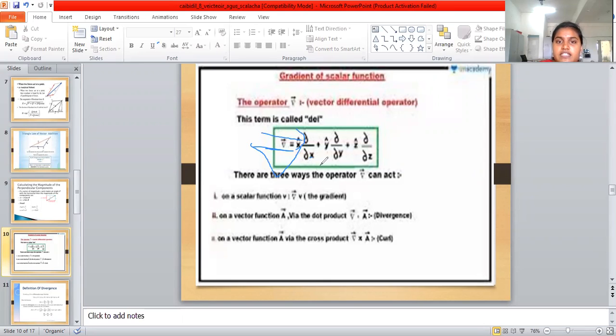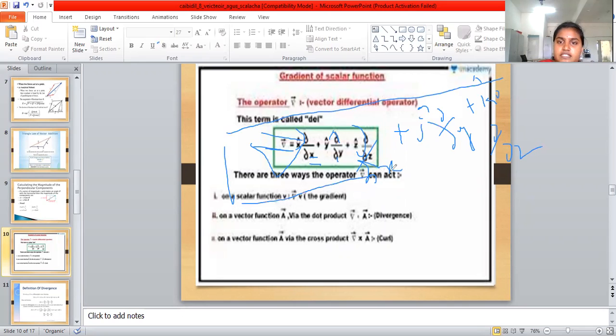Here, del in Cartesian coordinates is equal to i cap dou by dou x plus j cap dou by dou y plus k cap dou by dou z. This is the operator, and the operator has three types.